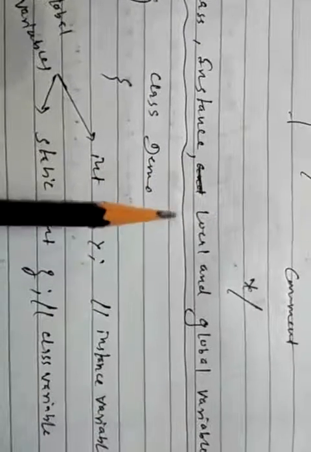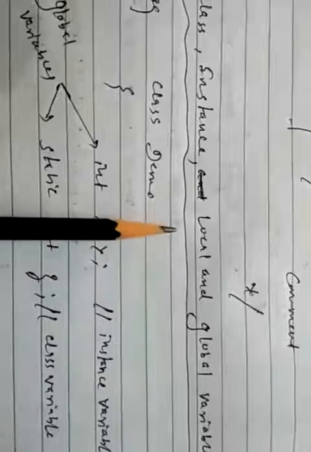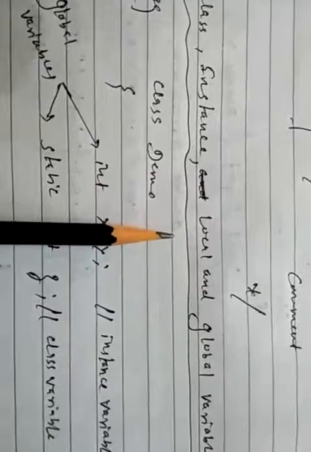The scope of these variables will be only inside the function in which they are declared, whereas global variables are declared outside all the functions, so we can use these variables in any function of a class. The scope of global variables is all the functions of a class.